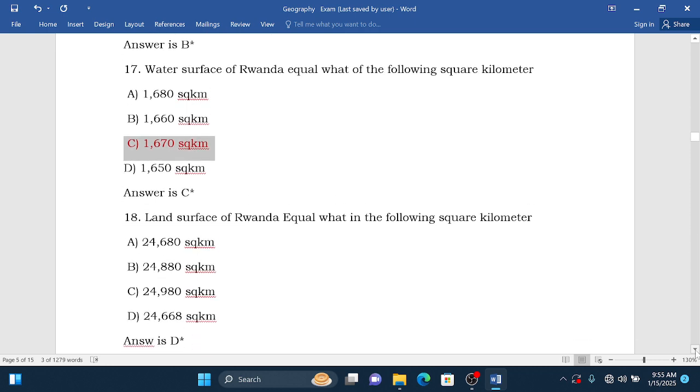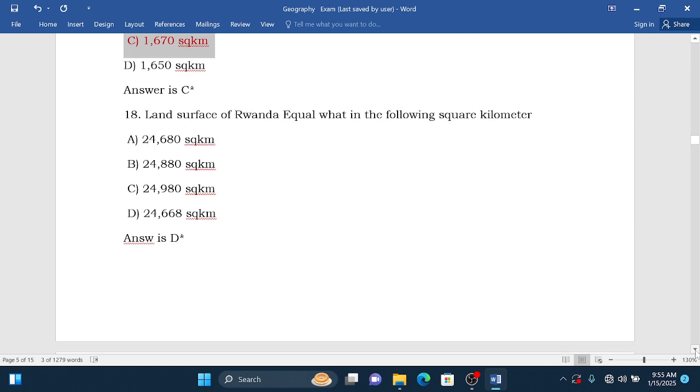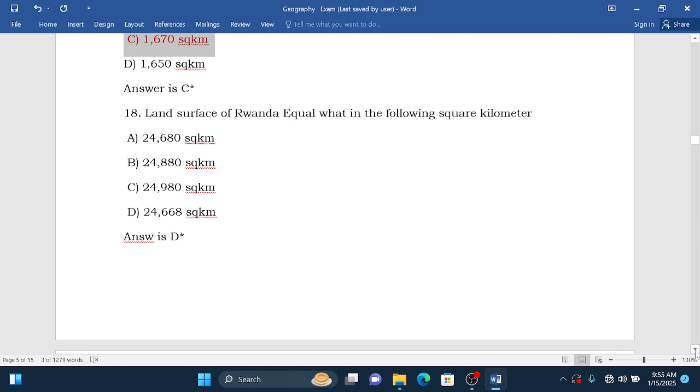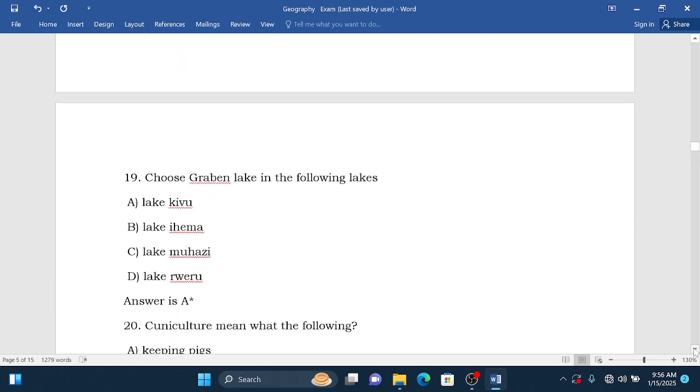Then the land surface of Rwanda equals what in the following square kilometers? It is 24,668. So this is correct. The answer is D. The answer is D. 24,666 square kilometers. We go to question 19.